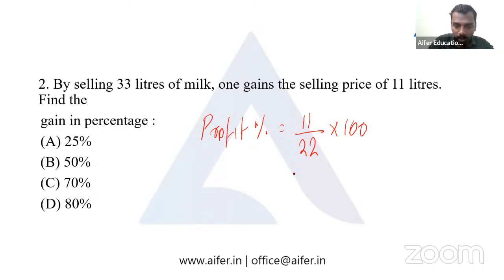It's an easy one. We have 50% as the correct answer. Profit percentage is equal to 11 by 22 into 100. We have 50% as the correct answer for this particular one.